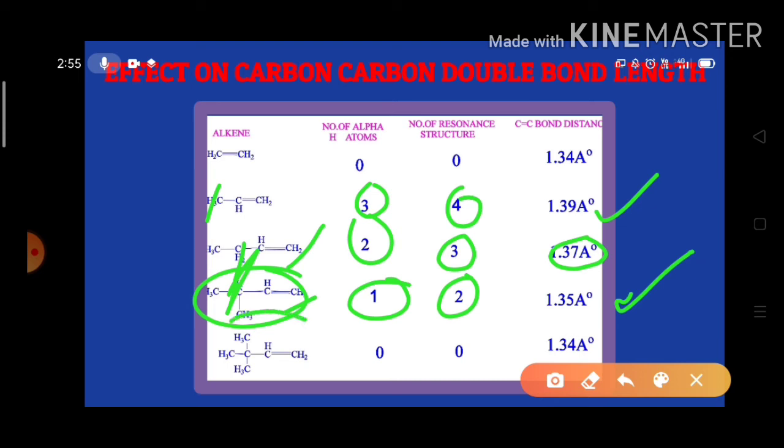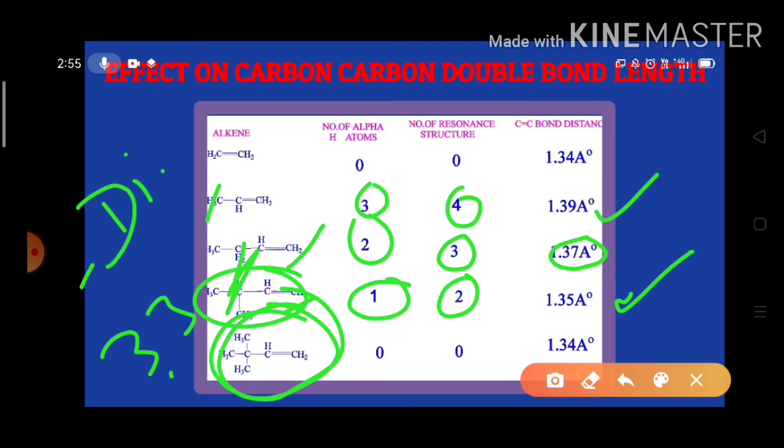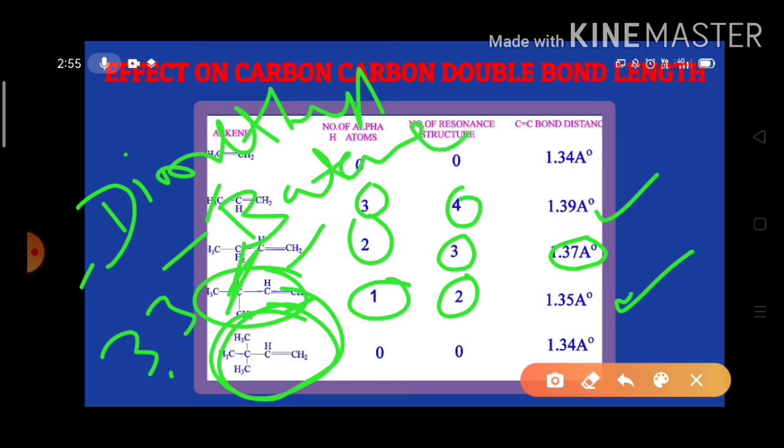And in 3,3-dimethyl-1-butene, the last one, there is no alpha hydrogen, so the number of resonance structures is 0. So here the C=C double bond length is again 1.34 angstroms.